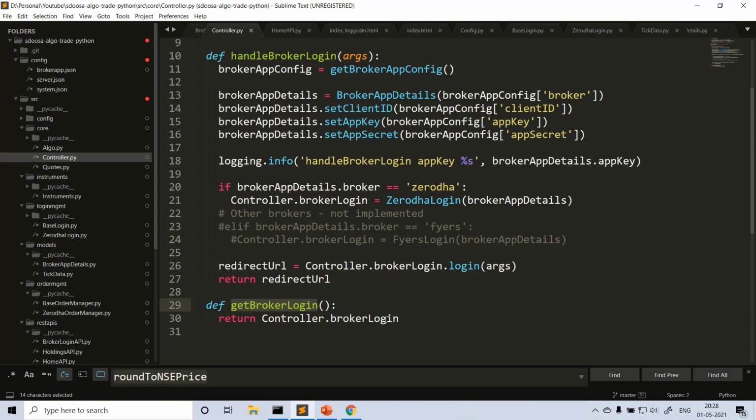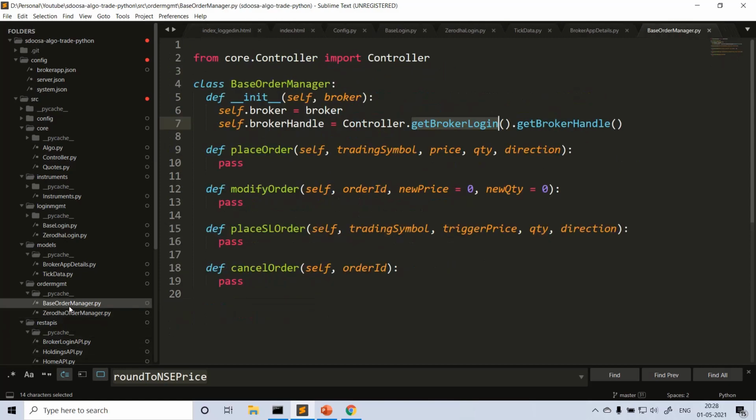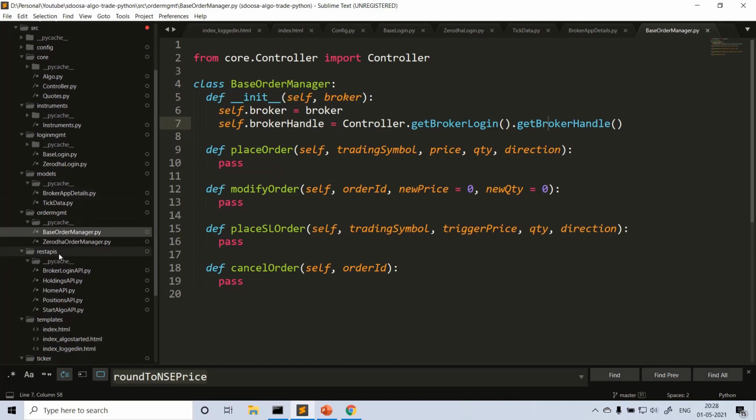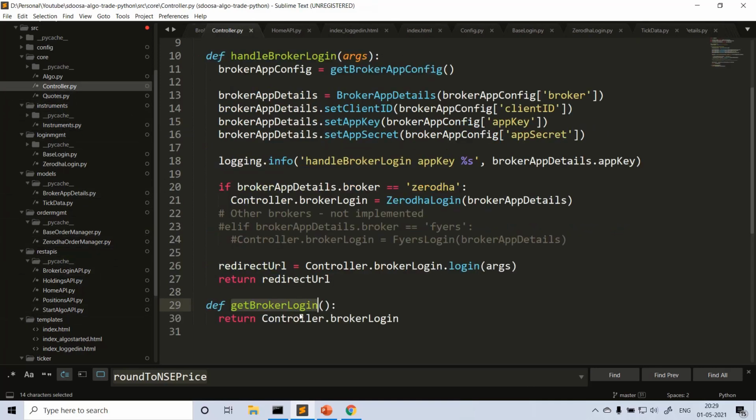This will return the broker login, correct? And so from that, I am getting the broker handle, which will be used for placing the order. What are the operations it wants to do? And similar to this session, what are the other places it is used? I mean, this controller get broker login, right?